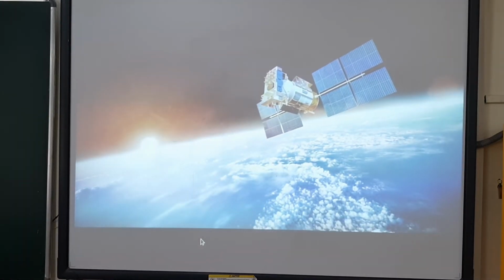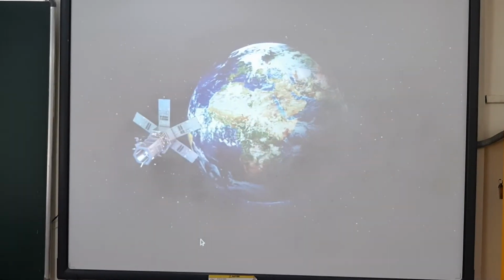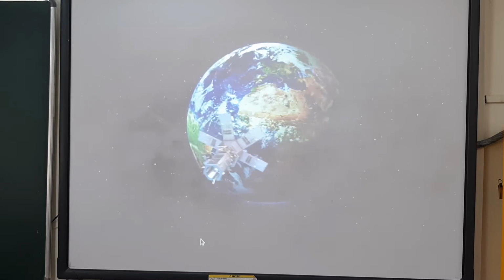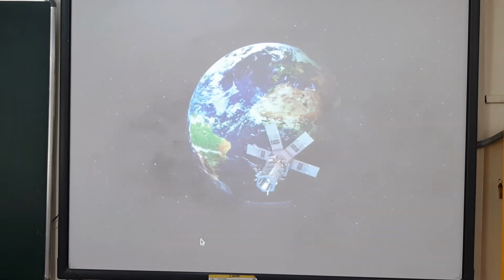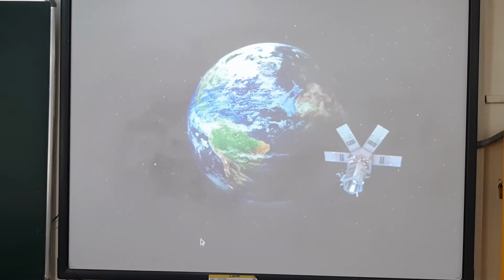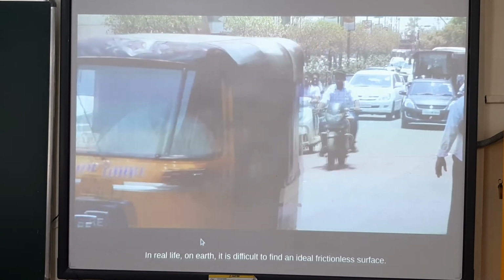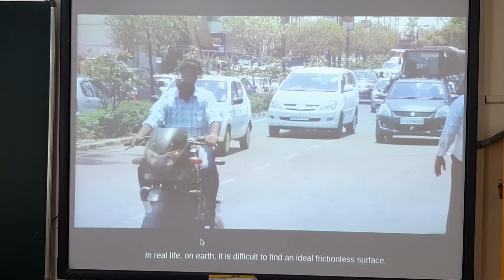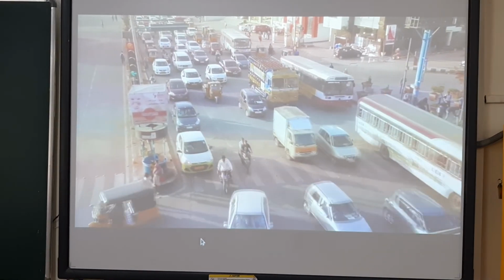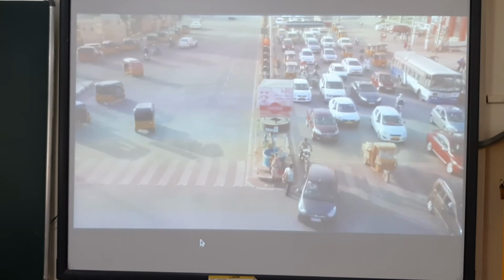Now let's look at an object that retains its state of motion. A satellite orbiting the Earth continues to revolve with constant velocity, as no external force, such as friction, is applied on it. In real life, on Earth, it is difficult to find an ideal frictionless surface. Let's analyze some more cases where we observe this law at work in our everyday life.